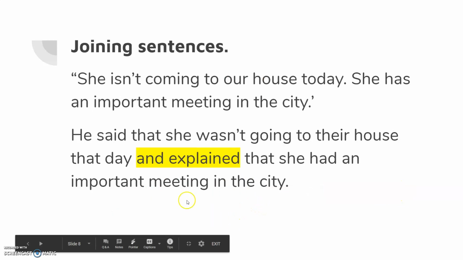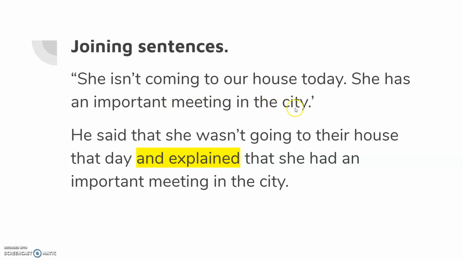Let's go to the next one. Another example. She isn't coming to our house today. She has an important meeting in the city. Bill said this. Now we're going to report what Bill said. He said that she wasn't going to their house that day. Coming in this case must change to going. I'll explain soon.